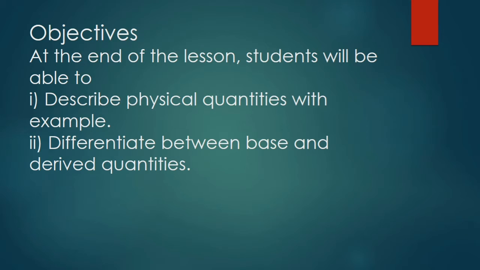Next, you will be able to differentiate between base and derived quantities. First of all you have to define what are base quantities and what are derived quantities, and then with the help of example you will explain the difference between these two.